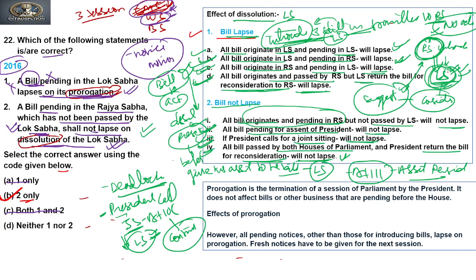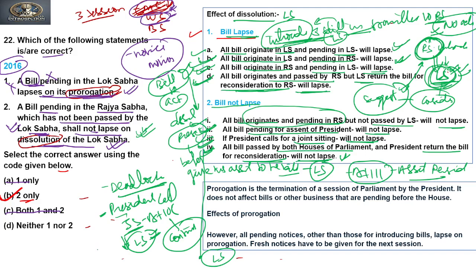Once the bill reaches the House, and before reconsidering the bill, the Lok Sabha is dissolved, then in that case also the bill will not lapse. So this is why the second statement is true: a bill introduced and pending in the Rajya Sabha and not passed by Lok Sabha will not lapse after the dissolution, right?